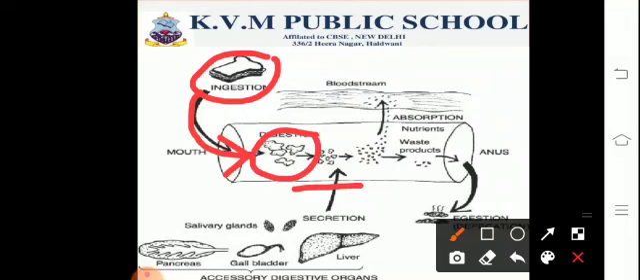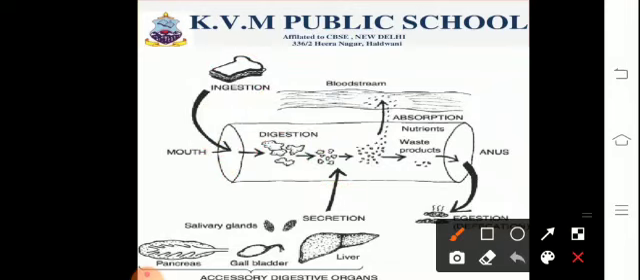After the process of digestion in the stomach, the process takes place in the small intestine. Finally, complete digestion takes place in the small intestine, and the process of absorption of water takes place in the large intestine.